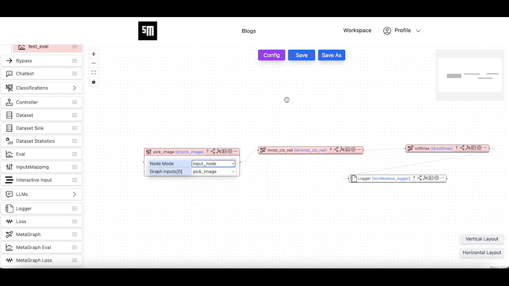Making the pick image node the single input node for this task of the agent: when this agent is used inside the system, it could have only one incoming edge when this task of the agent is activated. In that case, the object delivered on that incoming edge will be passed to the pick image node.